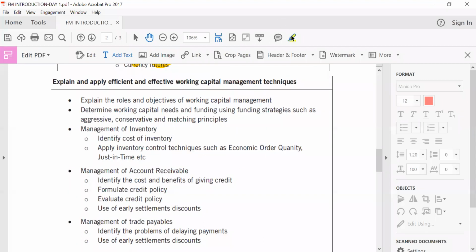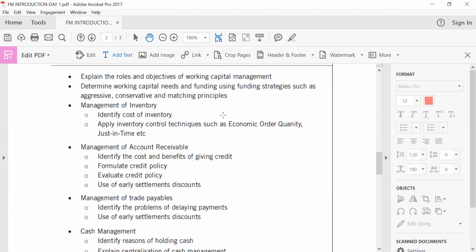So we move on to the next area, which is working capital management. We have indicated that working capital management is one of the areas we tend to look at, but what are the bits and pieces under that we are going to look at? Explain the roles and objectives of working capital management, determine working capital needs, and funding strategies such as aggressive strategy, right? Conservative and matching principles. Some students do not know the difference between an aggressive strategy of working capital management and that of conservative. We look at that, right?